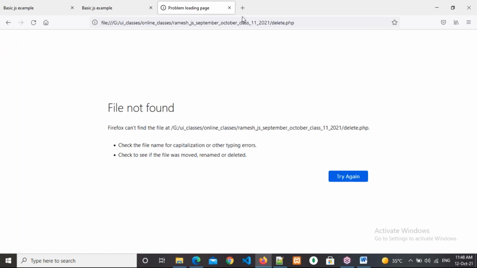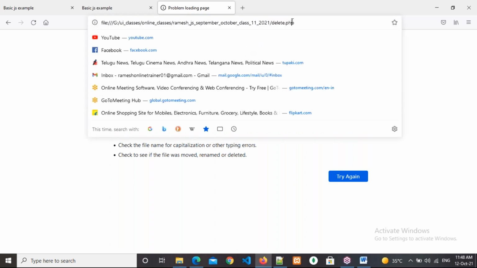Remember this. Now see here, I am clicking on delete.php. So am I navigating to delete.php or not? Yes, we are navigating. See there, delete.php, we are navigating.